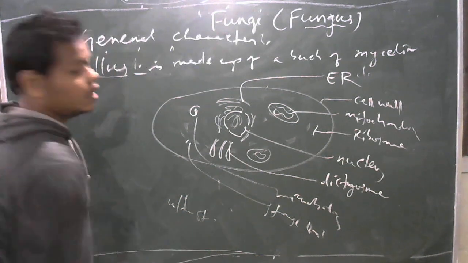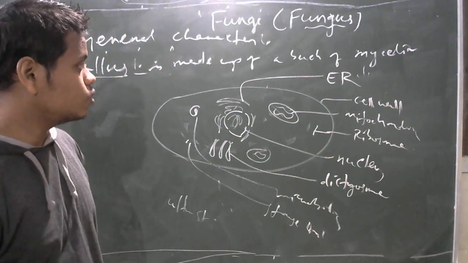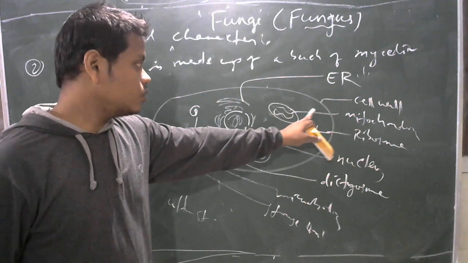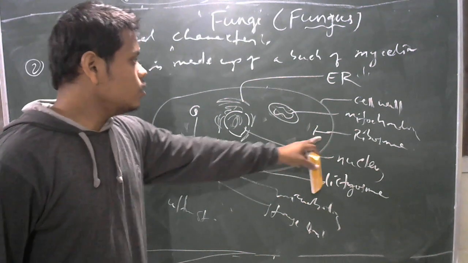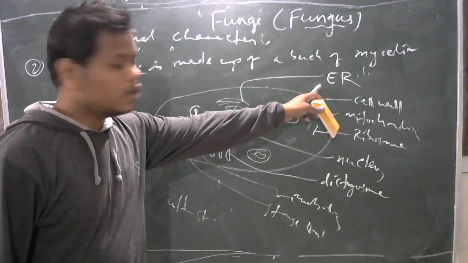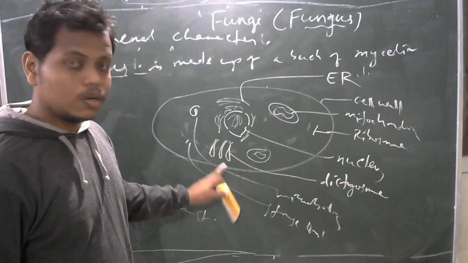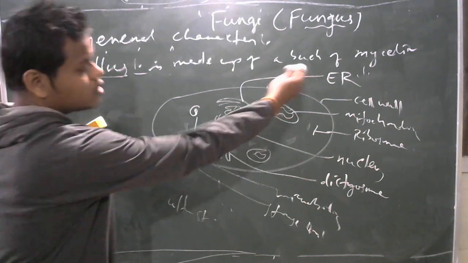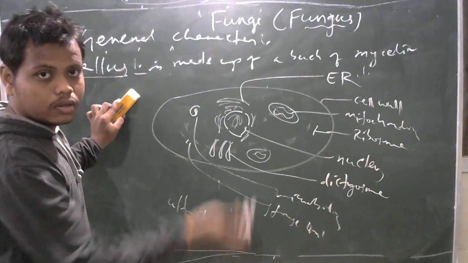Ultrastructure of a typical fungal thallus: how a fungal thallus looks under the electron microscope. It is surrounded by a cell wall. Mark here, plasma membrane is generally absent. Okay. Cell wall, then the cytoplasm, mitochondria, ribosomes, and a eukaryotic nucleus are present. Then the endoplasmic reticulum, either rough or smooth. Then the dictyosome, the Golgi body, is called a dictyosome. Then microbodies, etc. These are the cell organelles. So this is the idea about their thallus.